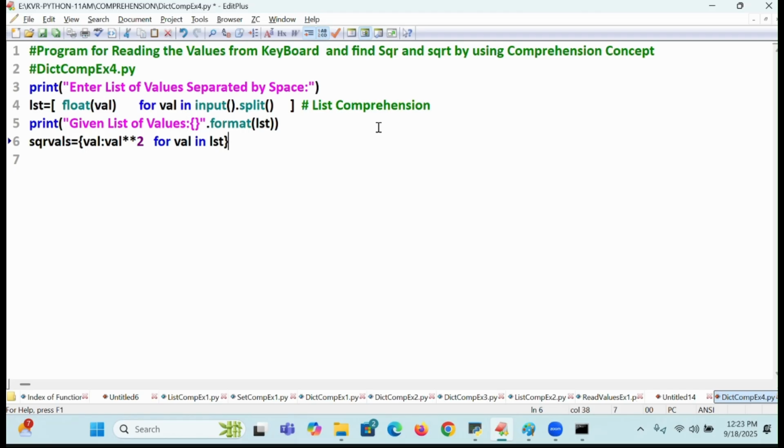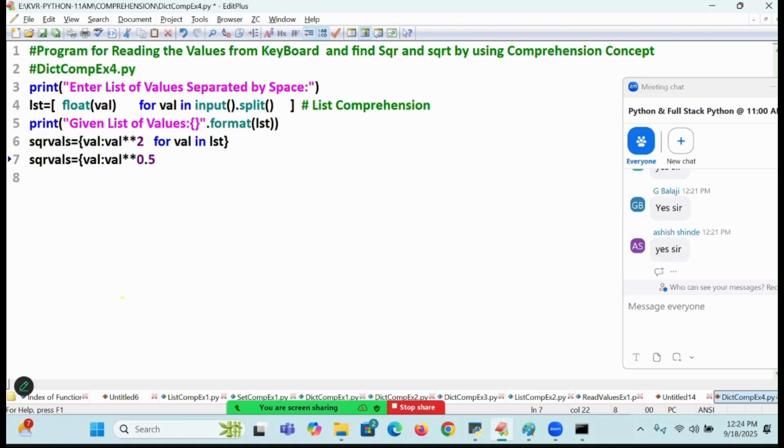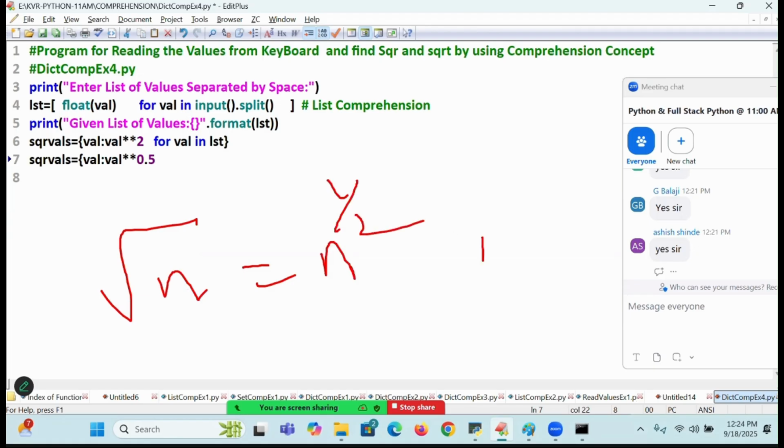What I want next is a square comprehension, SQRT vals. I will say SQRT vals is equal to, value colon val star star 0.5. As I already mentioned in the beginning classes, when you take the square root of n, it is n to the power of 1 by 2, n to the power of 0.5, that is nothing but n star star 0.5, or not?